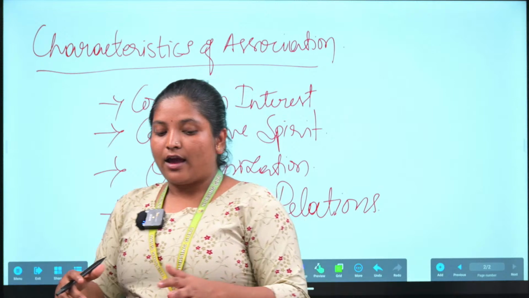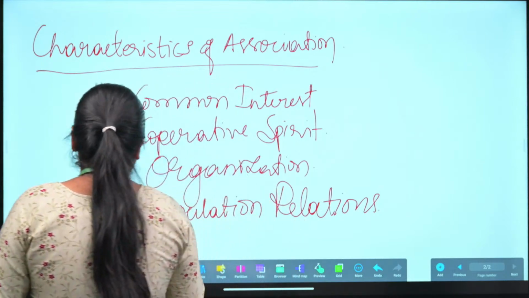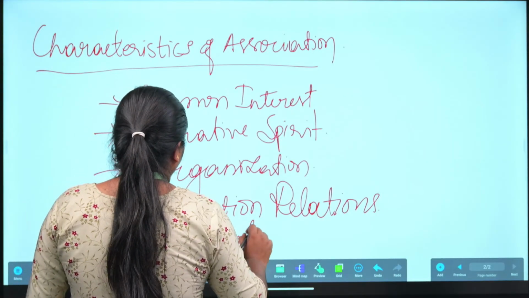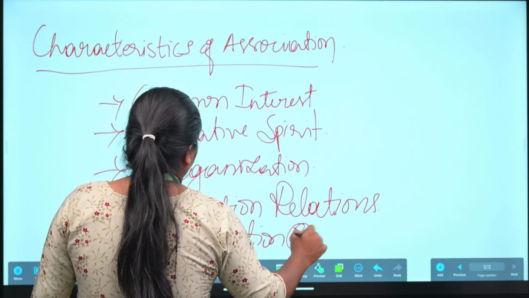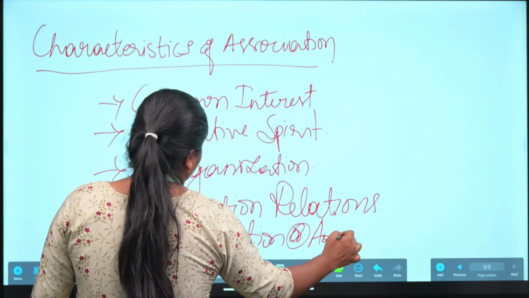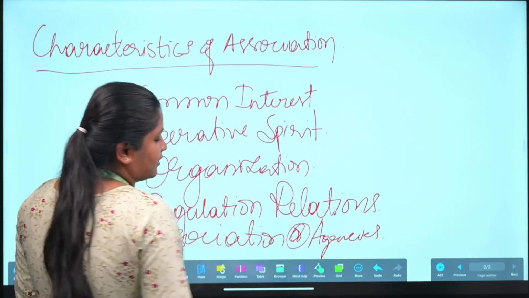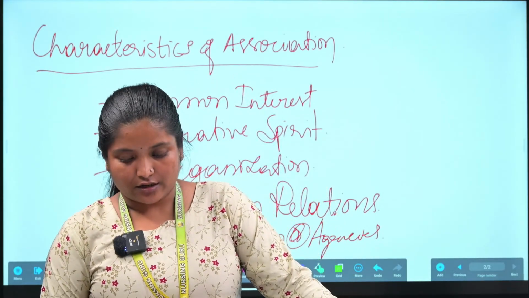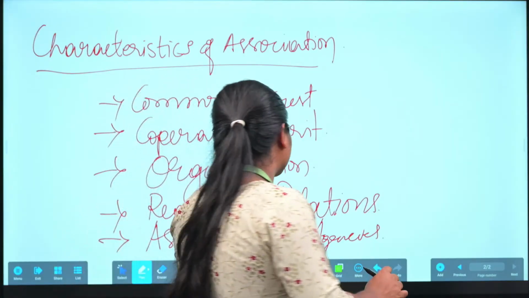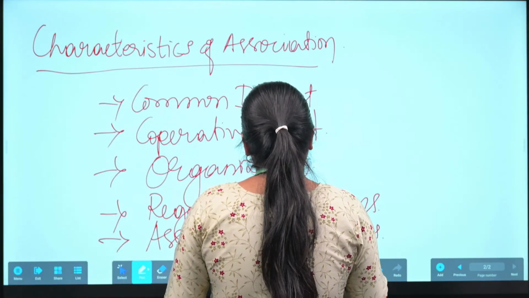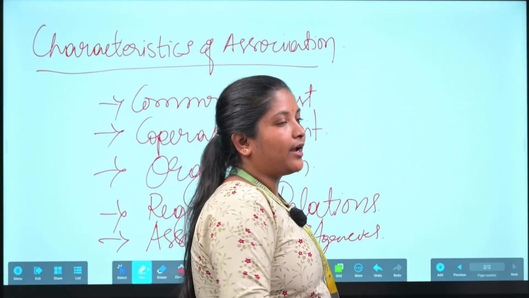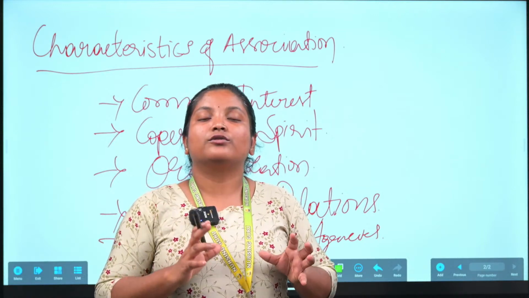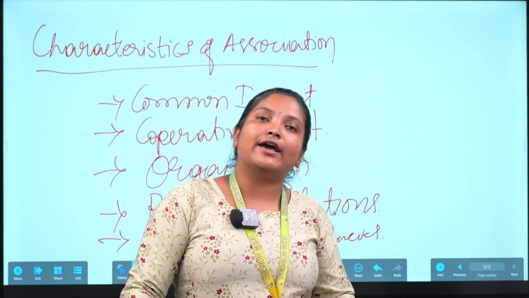So association works as an agency. It will share the thoughts and personal interests, and they will work together according to their interest.